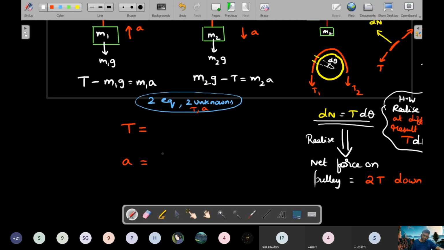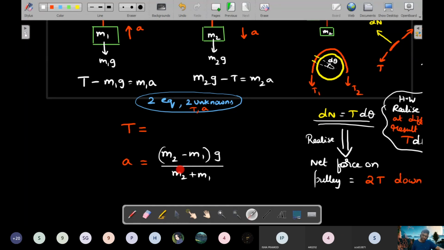Acceleration is a very famous result: heavier mass minus lighter mass into g, that is the imbalance of force. If these two were equal, this imbalance would not have been there. So it is the total imbalance of the load divided by the total inertia of the load. What is the total inertia, or the mass? m2 plus m1. That's the best way to remember it.